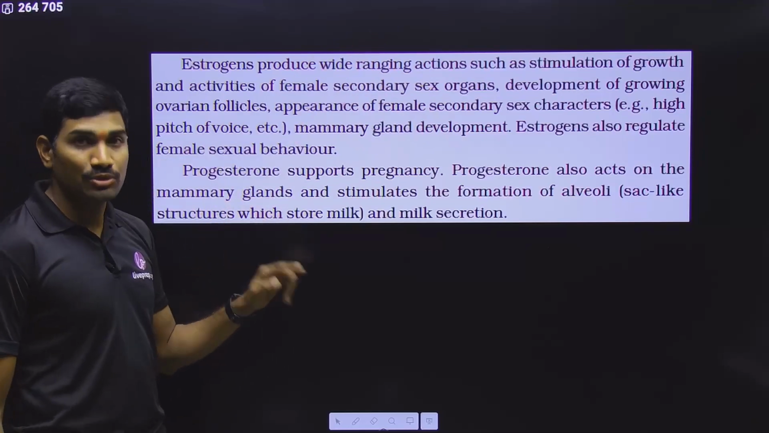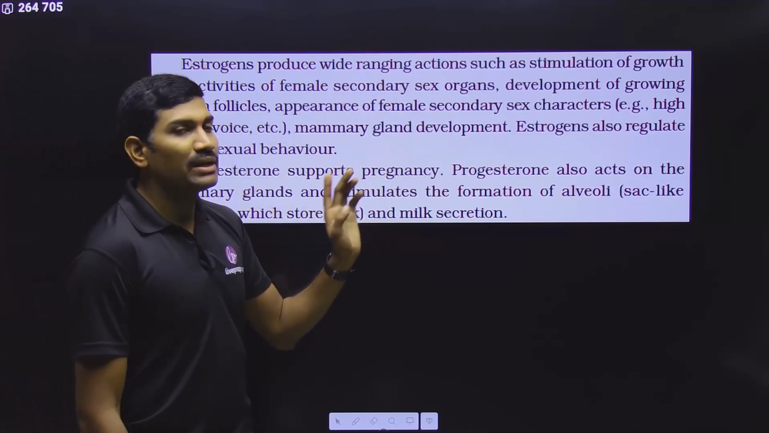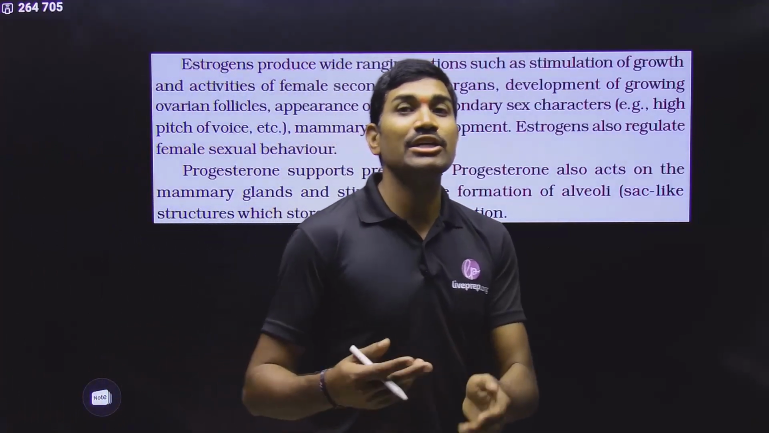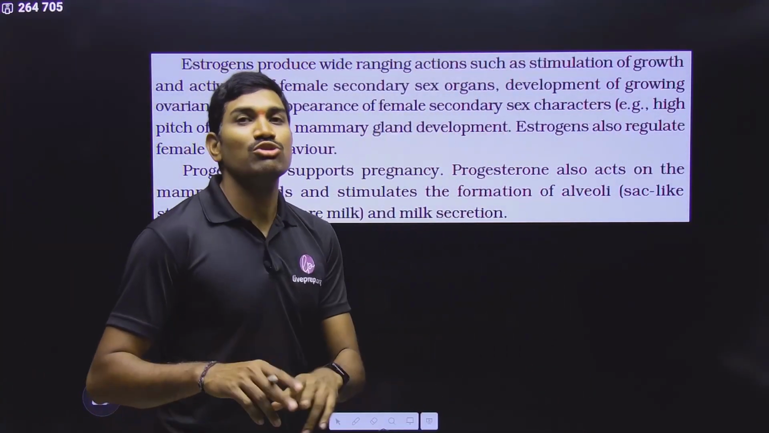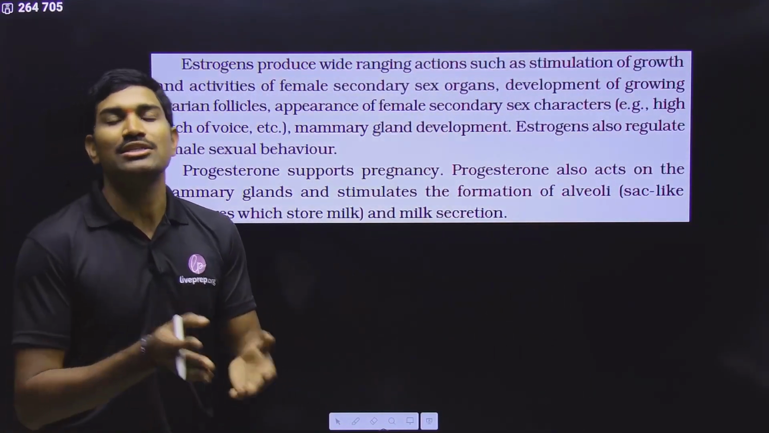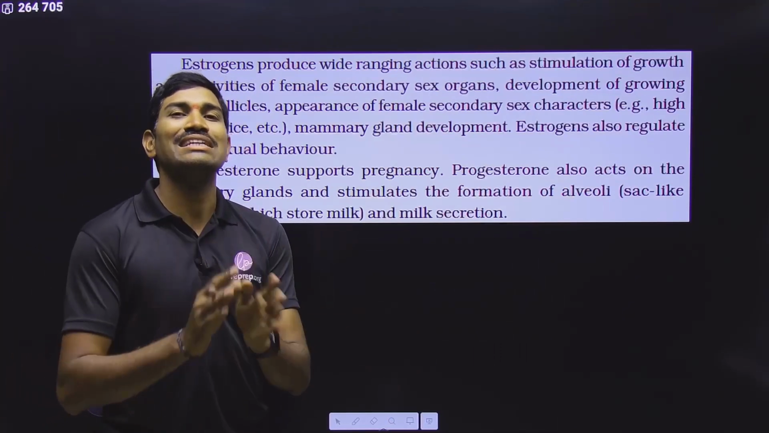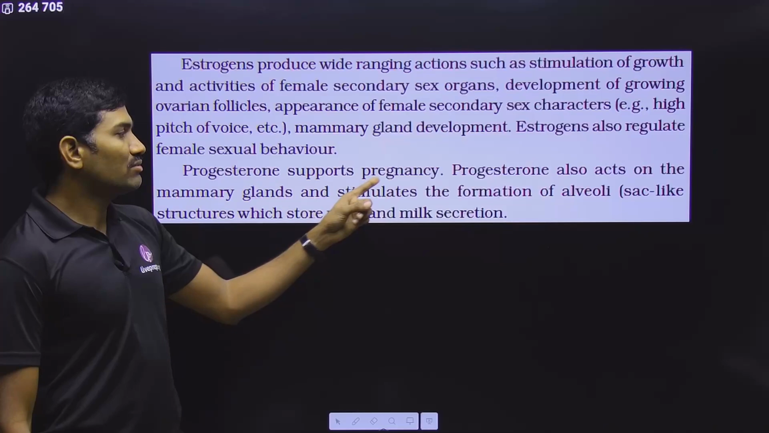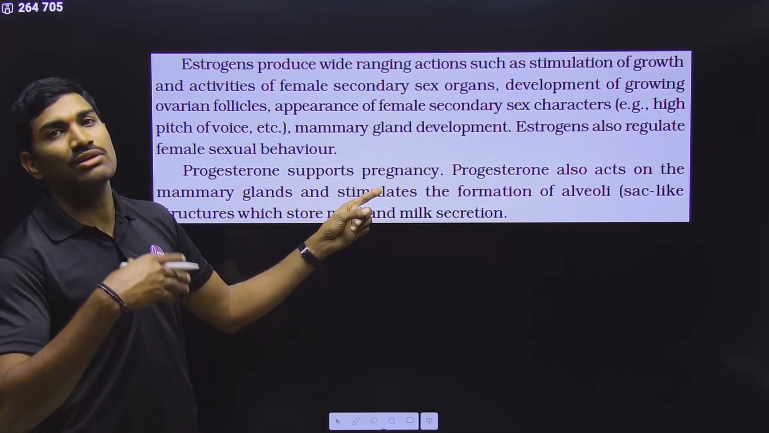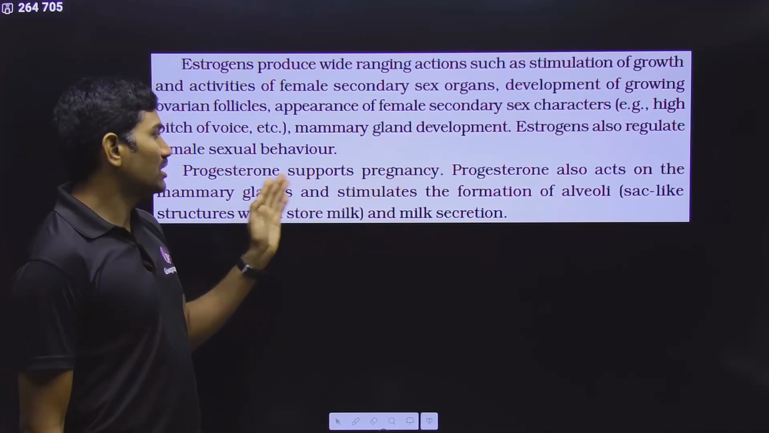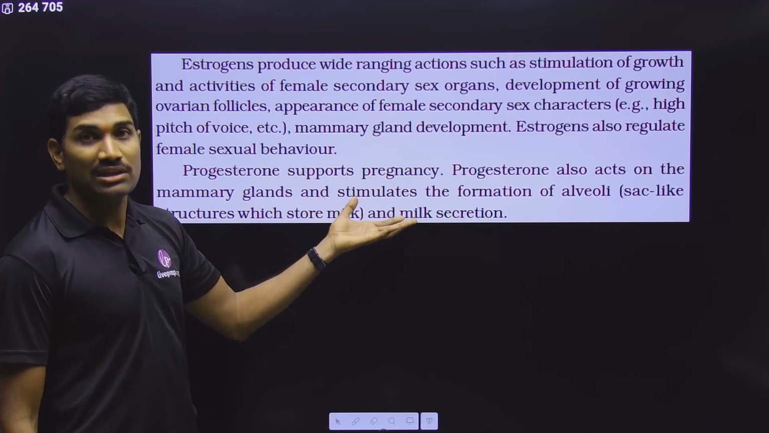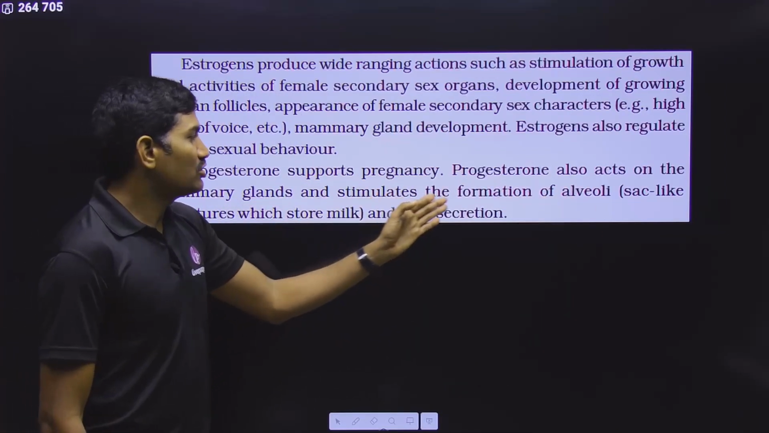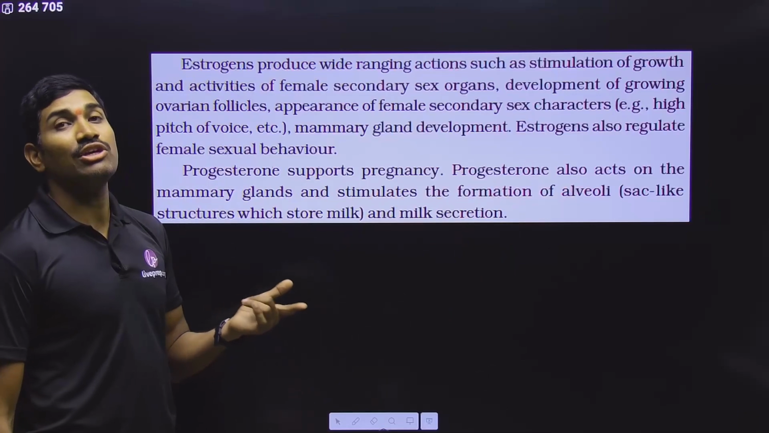Now we will talk about progesterone. Progesterone supports the pregnancy. That's why the corpus luteum will be maintained during the pregnancy. If there is no fertilization of the ovum by the sperm cell, the corpus luteum will degenerate and become corpus albicans. So in this way, progesterone produced from the corpus luteum is supporting the pregnancy. Next one, progesterone also acts on the mammary glands and stimulates the formation of alveoli.